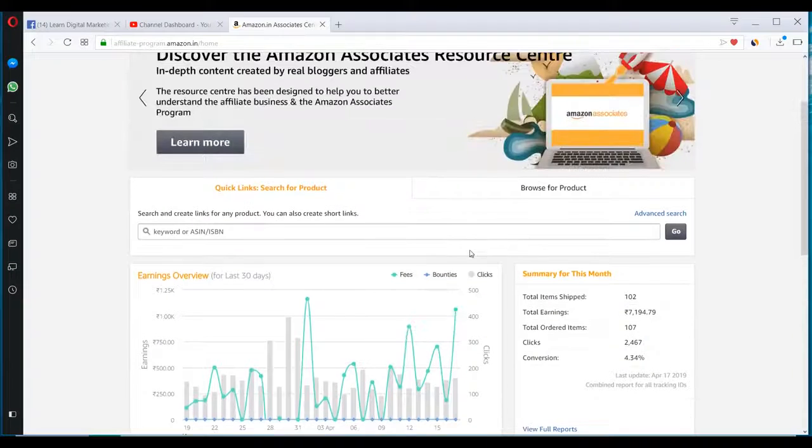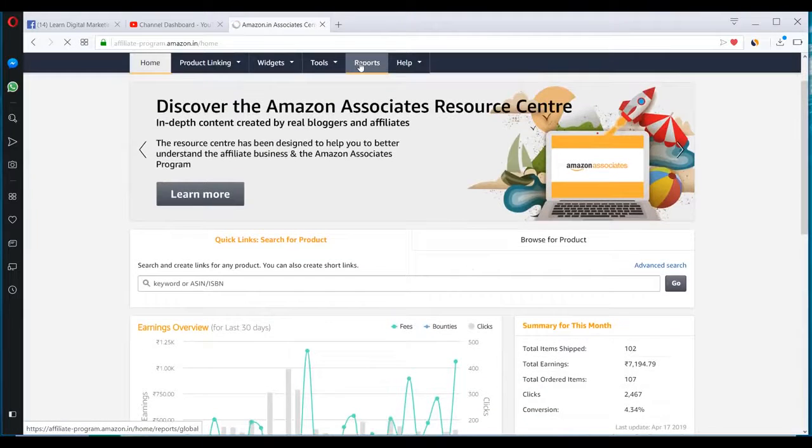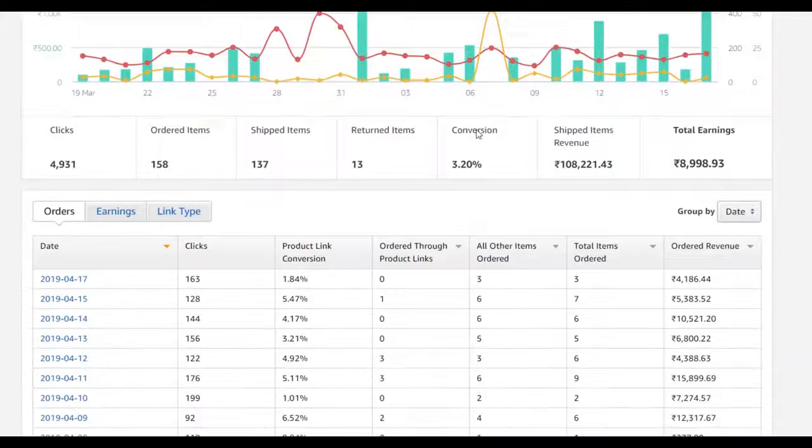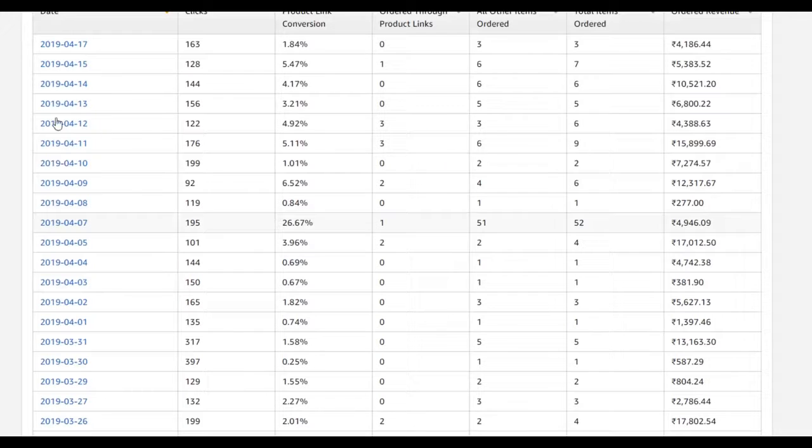To check the detailed report, all you have to do is go to the report section here. Here you will get the complete report of your Amazon Associate account, like how many products were shipped on a particular date. You can see that on a daily basis, I am driving a significant amount of clicks and order revenue, what's my conversion rate, how many people were ordering products directly through my link or other products they ordered when they visited the website.